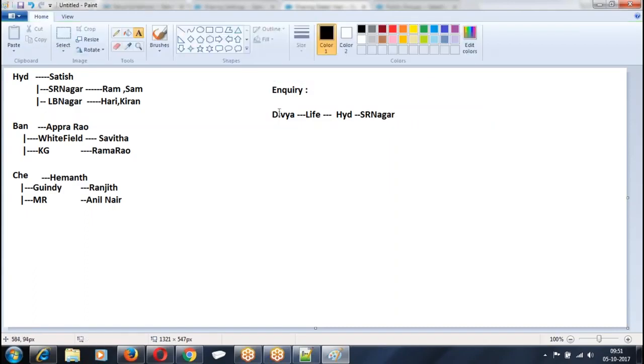Now what happened? The inquiry we received will be automatically assigned to the Hyderabad team. Now, when it is assigned to the Hyderabad team, all the members of the Hyderabad team should be able to see it. In Hyderabad, that is SR Nagar. So all the members of SR Nagar should see this inquiry, and anyone can take responsibility for it. So the data is shared based on the region. LB Nagar people will not see Divya's record.